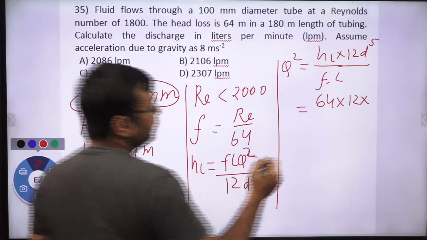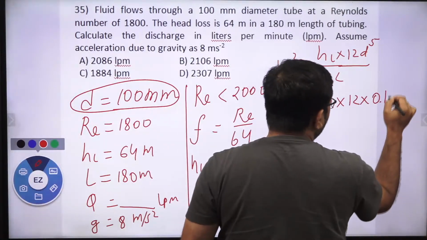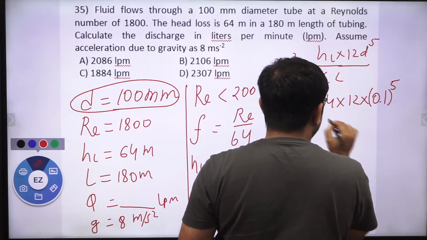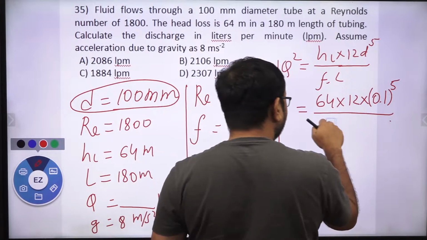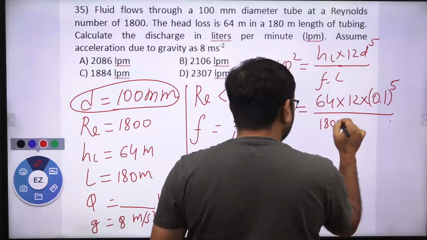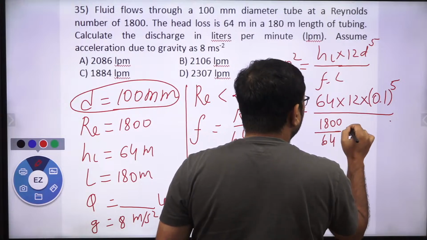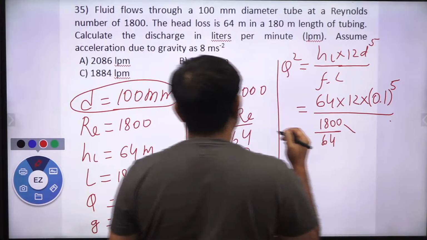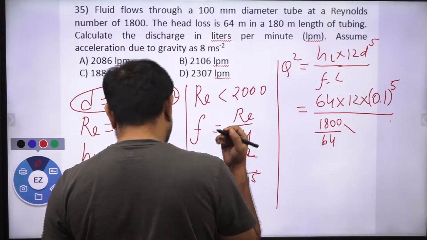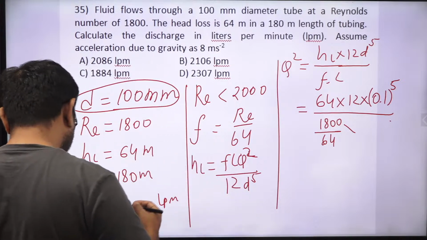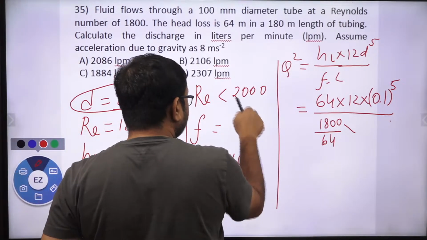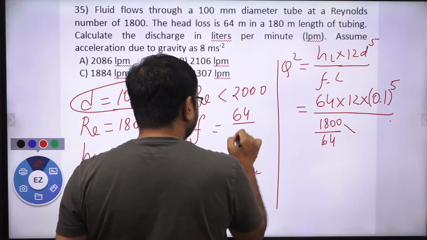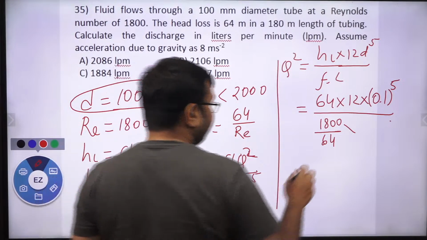So instead of 100 millimeter, this is 0.1 meter, whole to the power 5, divided by f. This is nothing but the Reynolds number over 64, that is 1800 by 64. Sorry, this is wrong. This is 64 by Reynolds number, correct?